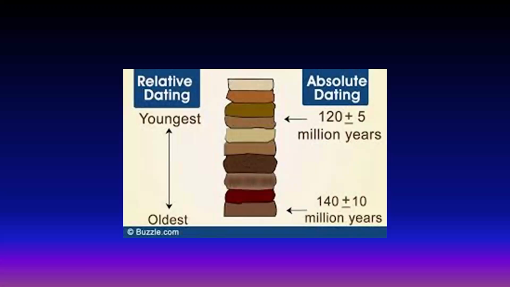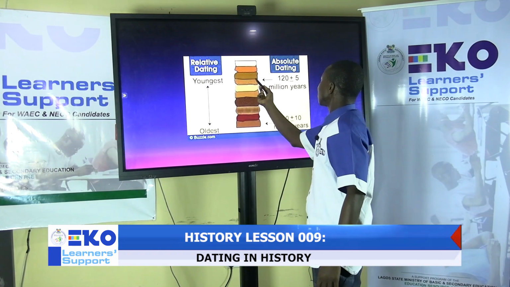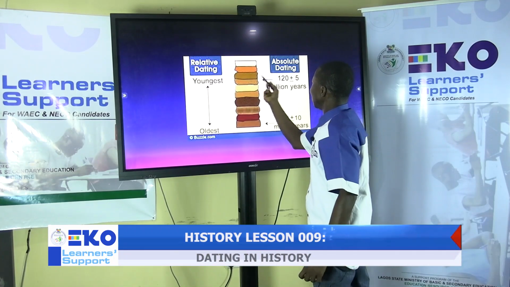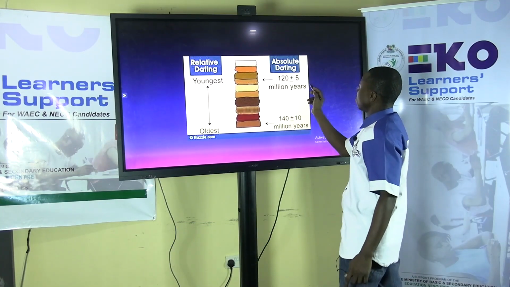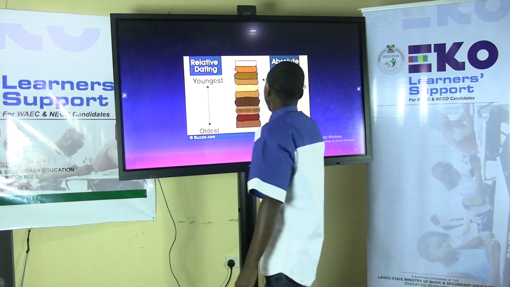And if you look at the board there, this picture is displaying the difference between relative dating and absolute dating to us. We can see that in relative dating, it is believed that the artifact or material that is discovered at the top here will actually have happened later than the ones that are discovered in areas like here. While absolute dating will determine that this period of time or this artifact or this event happened 120 million years back, while this one actually happened 140 million years back.